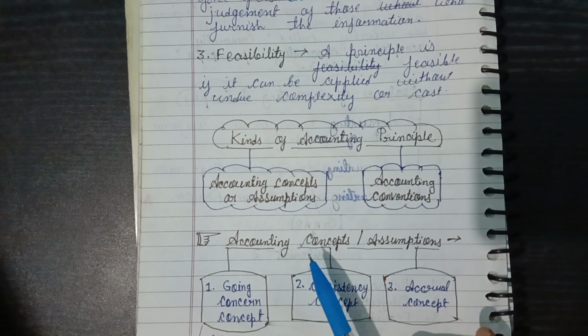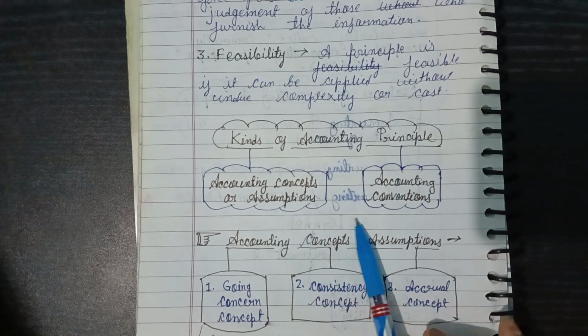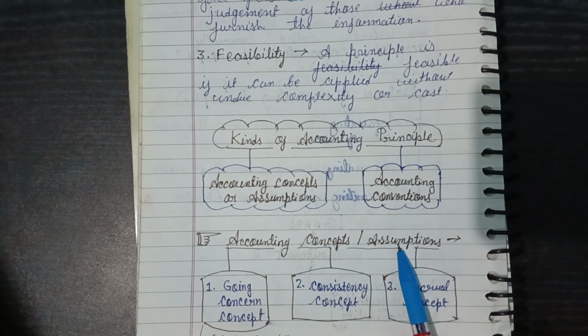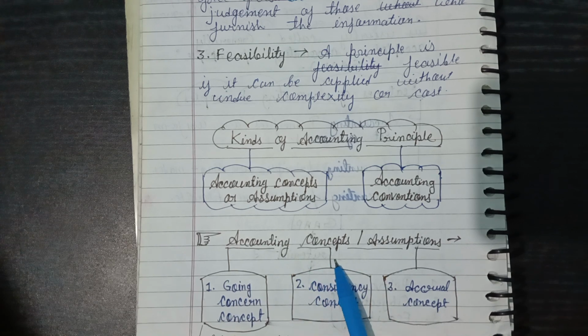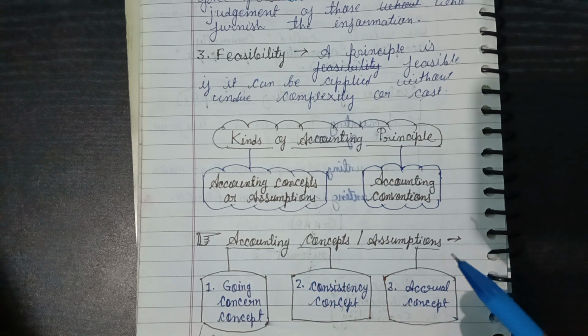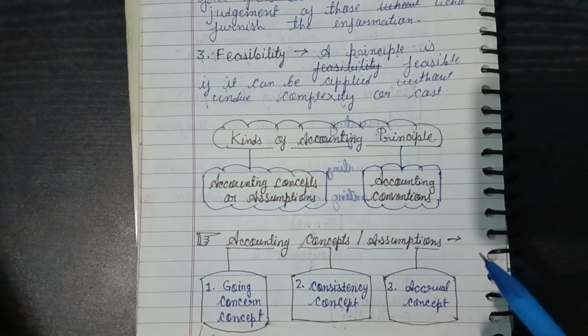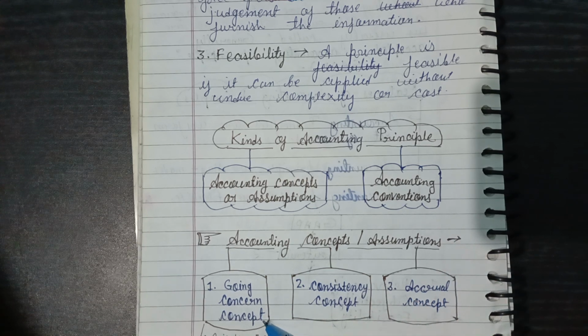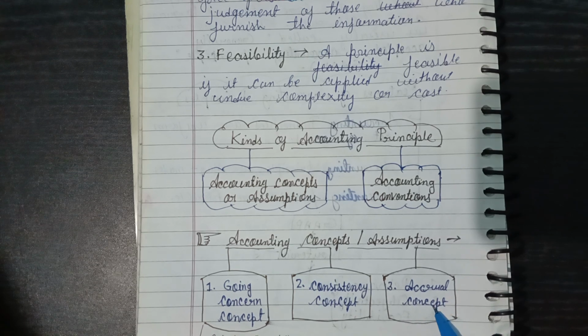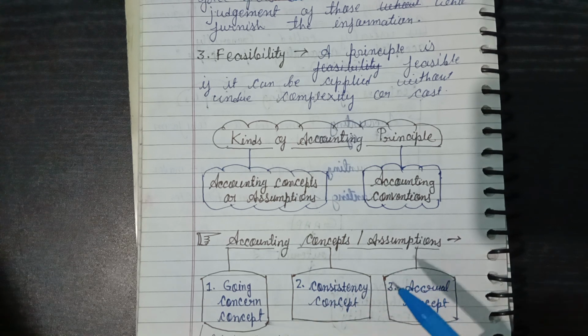First we are going to learn about the accounting concept or assumption. In accounting concept or assumption there are three major types: the going concern concept, consistency concept and accrual concept. Going concern concept means the businessman thinks the business will run in the future.